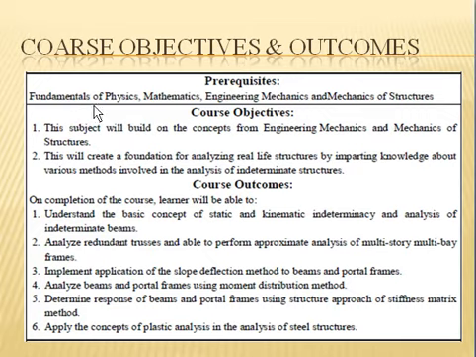First one is the fundamentals of physics, which you already studied in your 11th and 12th science course. Next is mathematics, basic mathematics you require for the subject. And next is engineering mechanics.